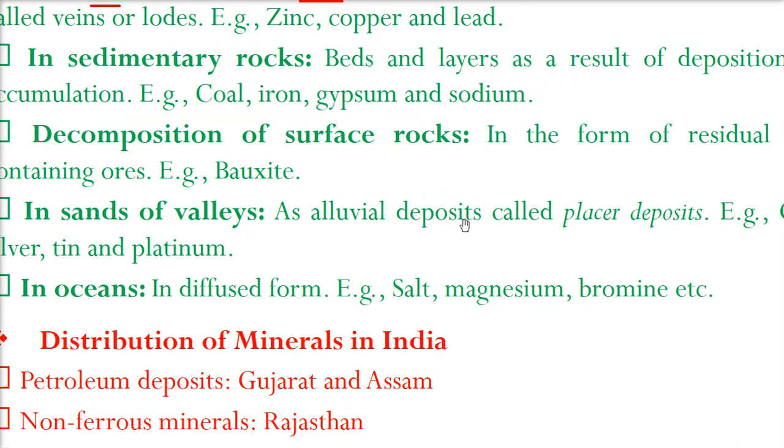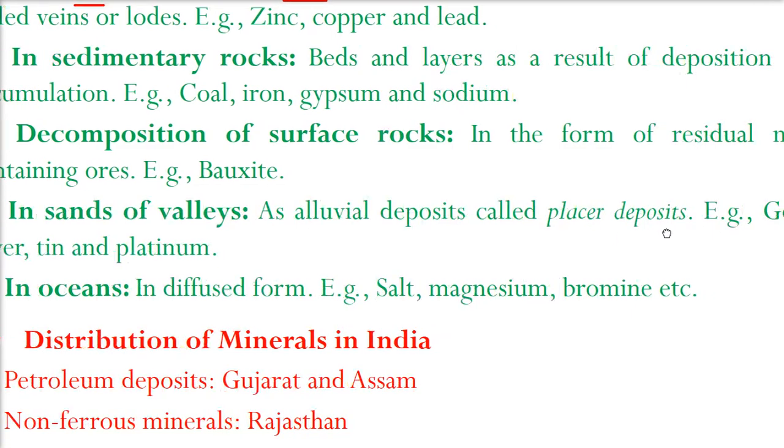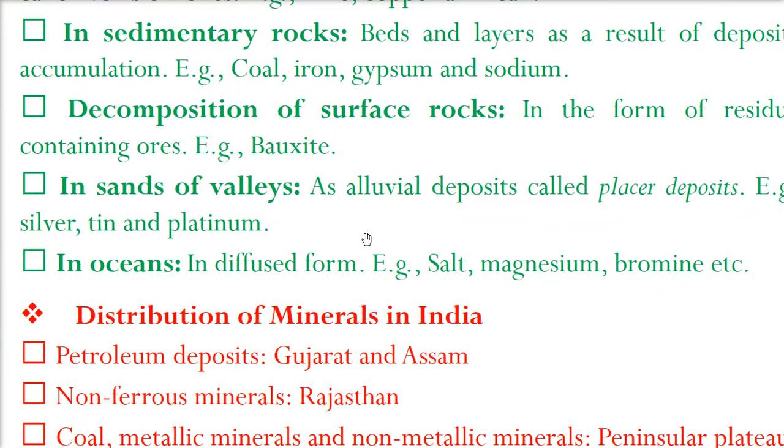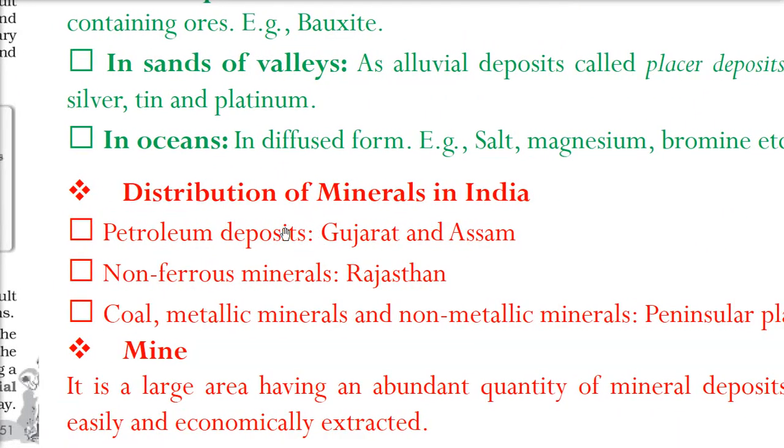So alluvial deposits of different rivers, at the base of mountains, are called placer deposits. For example, precious metals like gold, silver, tin and platinum are found here. In the ocean also, we have different minerals in diffuse form, like salt, manganese and bromine.